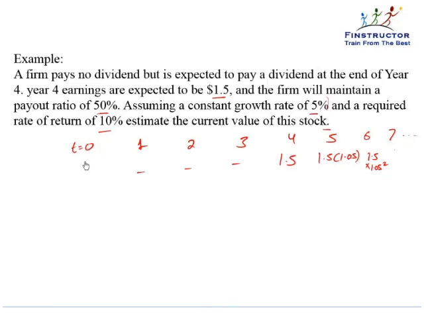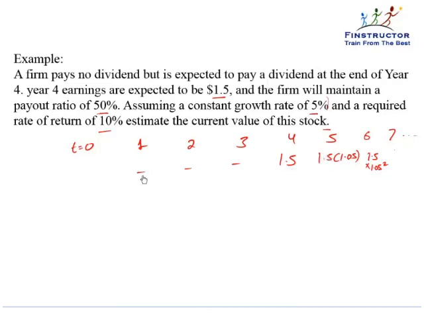Remember, we're using the dividend discount model, which says that the present value of the stock is nothing but the discounted back value of all future dividends that the stock will pay to its shareholders, because eventually it is the dividends that the shareholders receive from holding equity of a stock.